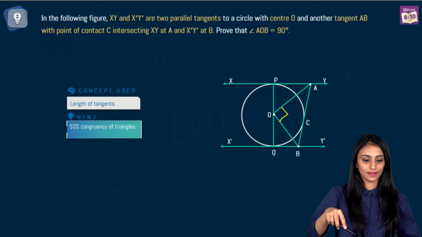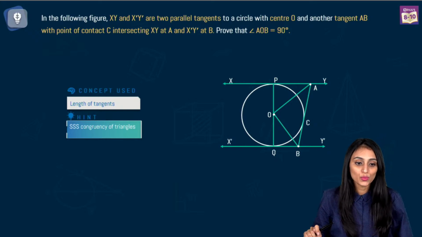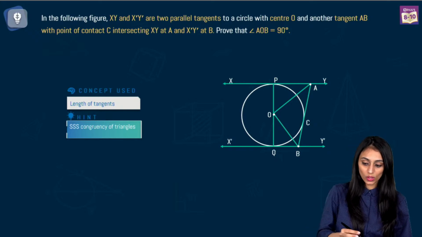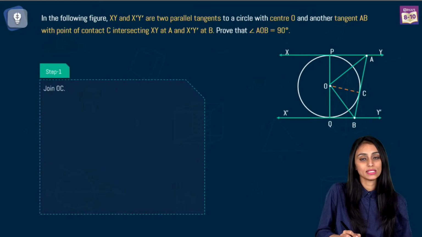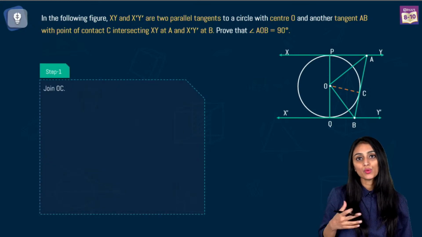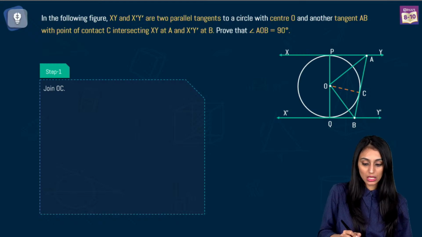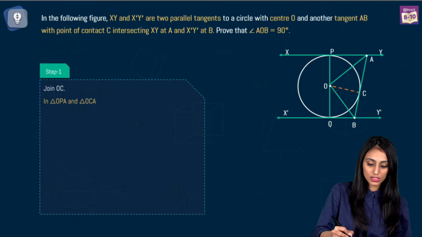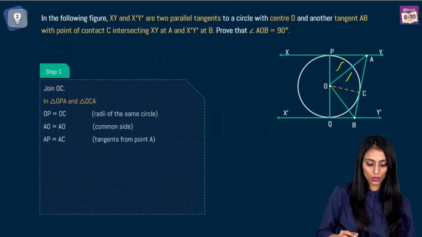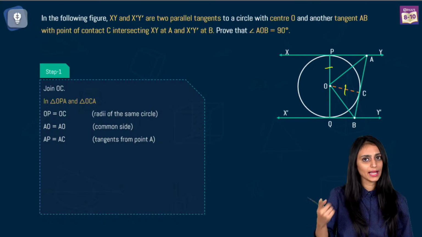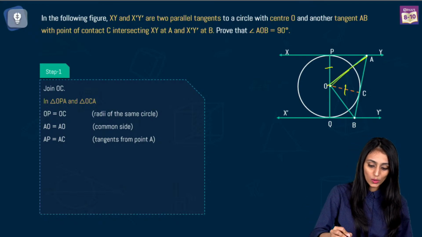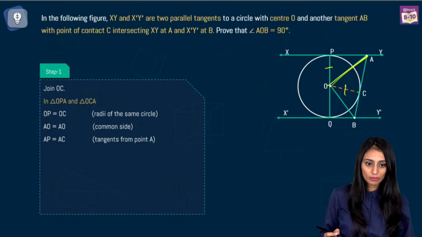To prove this, first of all, let's join OC here. Now we'll make use of congruency to prove this. So let's take these two triangles, triangle OPA and triangle OCA. Let's prove them congruent. OP and OC will be equal because they are the radii of the same circle. OA and OA is common.